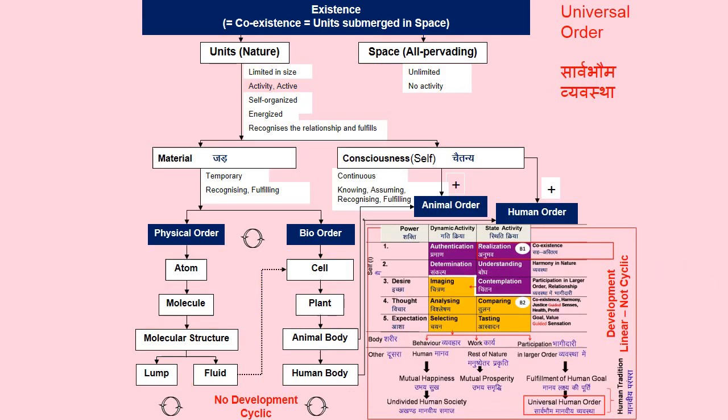How to achieve this definite human conduct? We can see in the right bottom corner of this slide pure self activity. If every human being achieves this pure self activity, then we will definitely have definite human conduct, and like all other orders, human order will also be perfect and coexist in nature, making nature very harmonious.